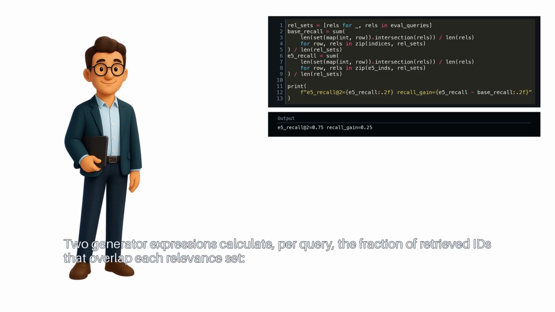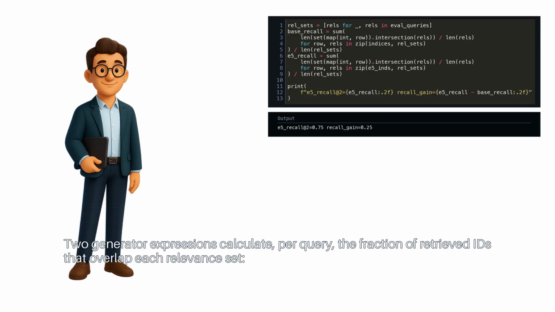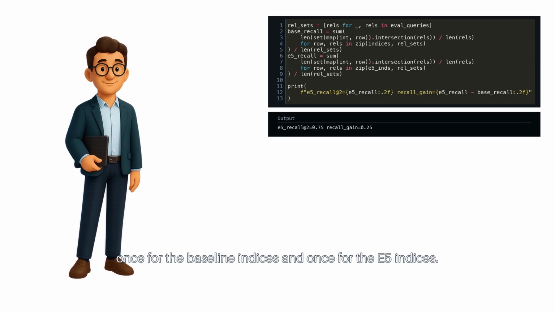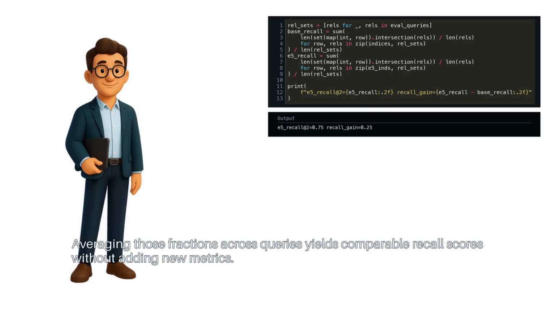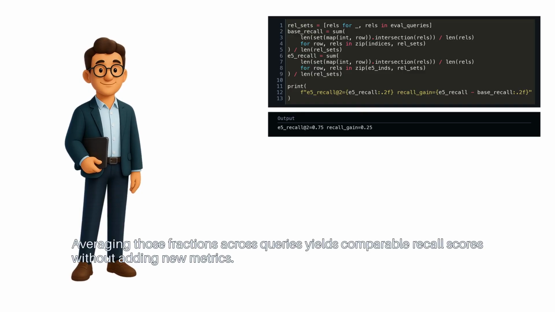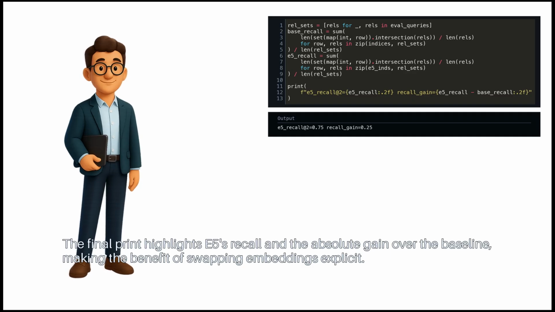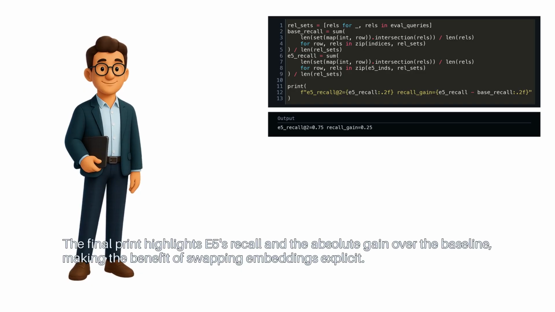Two generator expressions calculate per query the fraction of retrieved IDs that overlap each relevant set, once for the baseline indices and once for the E5 indices. Averaging those fractions across queries yields comparable recall scores without adding new metrics. The final print highlights E5's recall and the absolute gain over the baseline, making the benefit of swapping embeddings explicit.